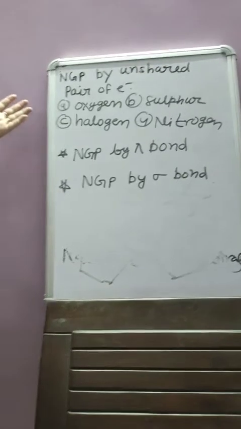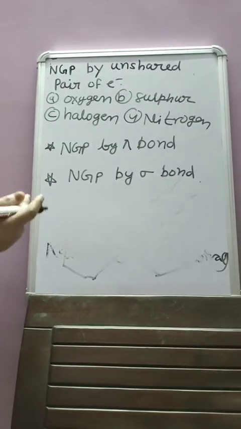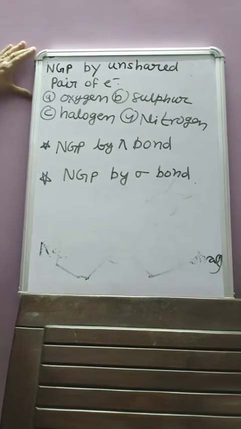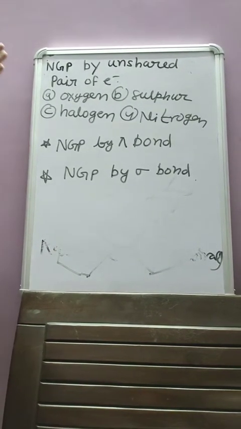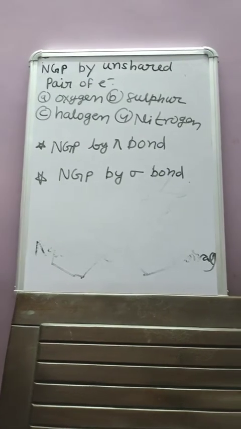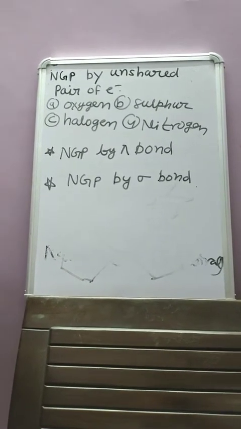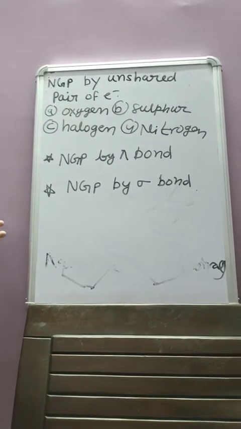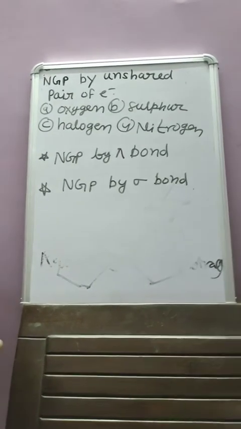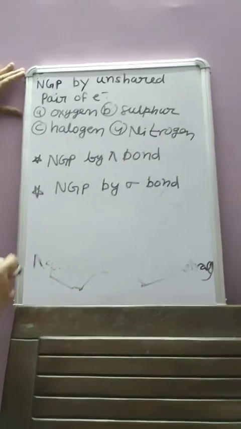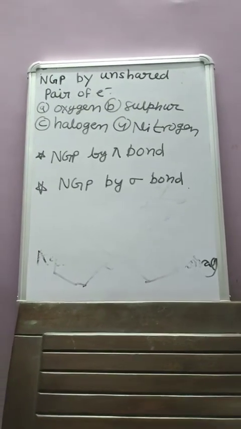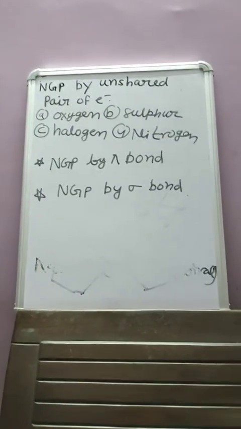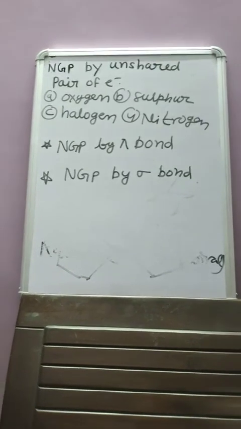Which molecule can act as an NGP, or can participate in neighboring group participation? For that we have oxygen, sulfur, halogen, and nitrogen. They can participate as a neighboring group. Another option is that NGP may be participated in by a molecule containing a pi bond, and another is NGP by the sigma bond.